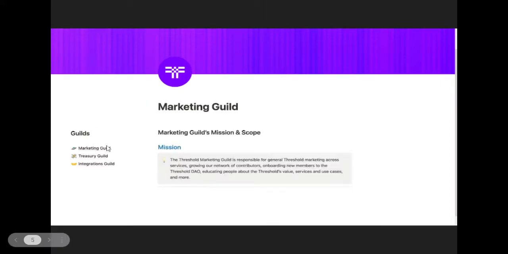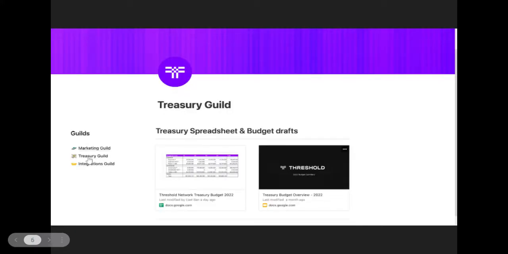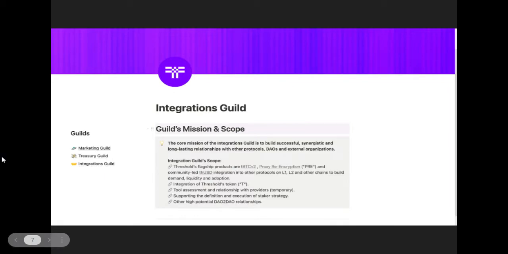First is the Marketing Guild. The Marketing Guild's mission and scope will be listed here, as well as some other basic information that they might need. Then we have the Treasury Guild. Here's an example of how some of those documents may be presented to the users. Finally is the Integrations Guild. Again, you can see another example of how the mission and scope may be explained to a new user.